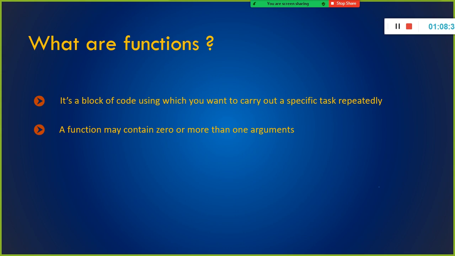So what is so special about functions? It is a block of code using which you can carry out a specific task repeatedly. A function may contain 0 or more arguments.